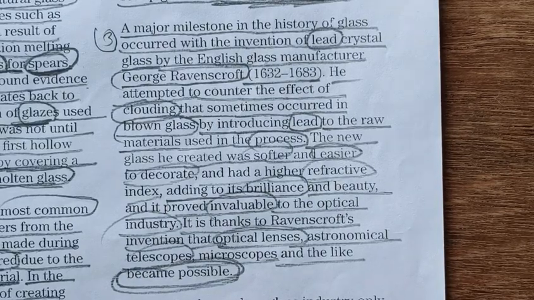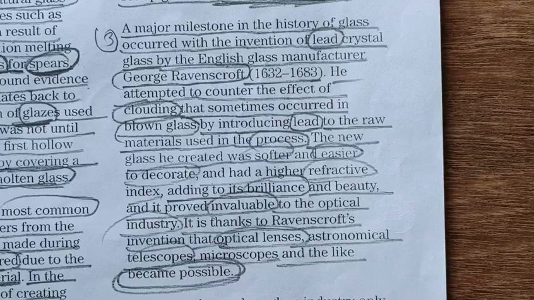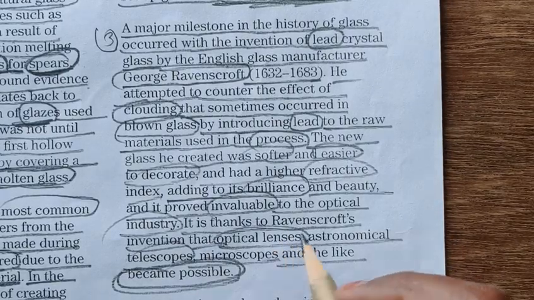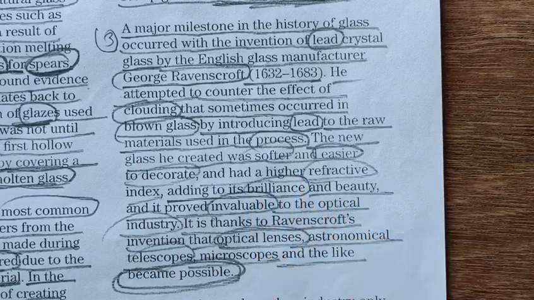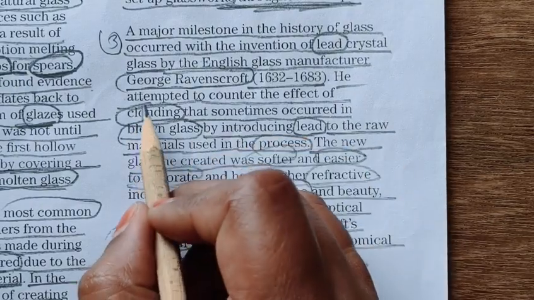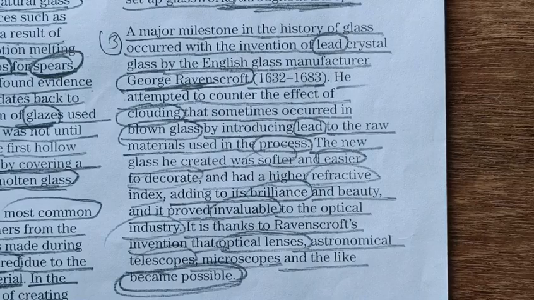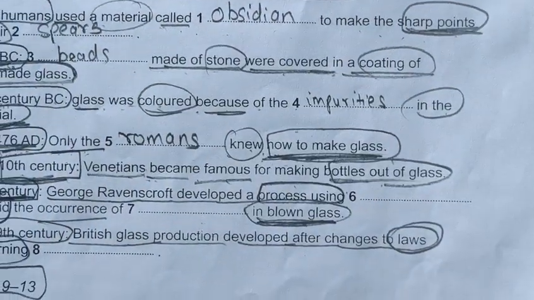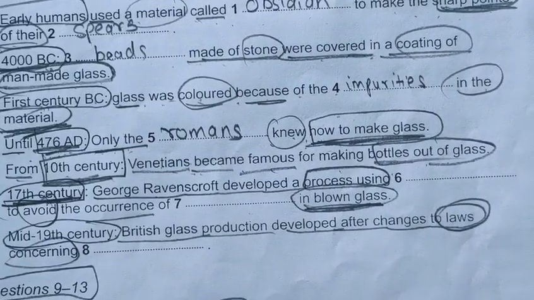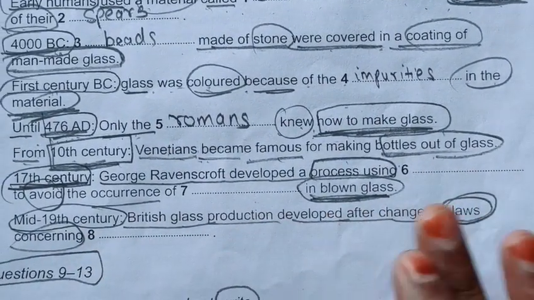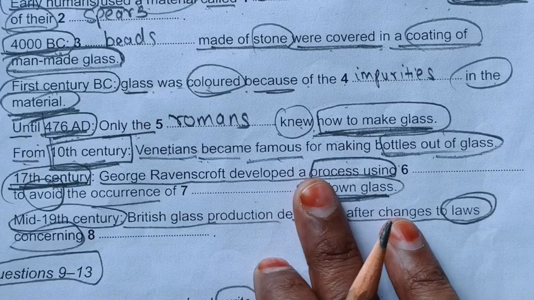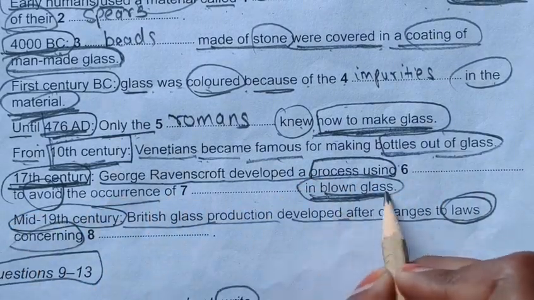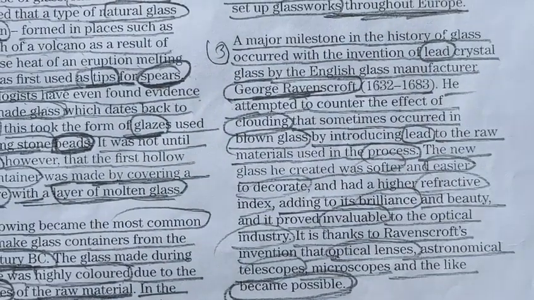Okay, so here we are getting our keywords. George Ravenscroft. Okay, we have seen this. Our keyword, George Ravenscroft. So let's see whether we are getting our answer or not. So 17th century, George Ravenscroft developed a process using dust to avoid the occurrence of dust in the blown glass. So this thing, blown glass, we have also seen in the same paragraph only.